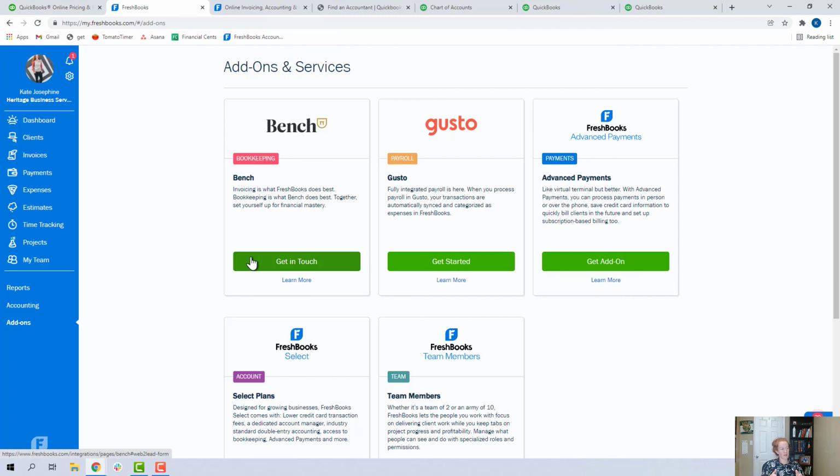The last thing I'll say right now about accountant support, here I'm in my FreshBooks and I clicked on add-ons, and the first thing that comes up is this service called Bench. This is an outsourced bookkeeping service that FreshBooks has partnered with, and so it is something to consider as well if you're looking for additional help with your FreshBooks. Your actual accounting will be done on the Bench software, but you can still use FreshBooks for your invoicing.